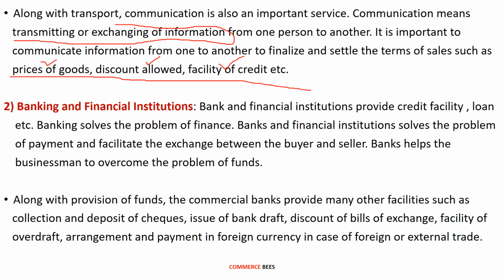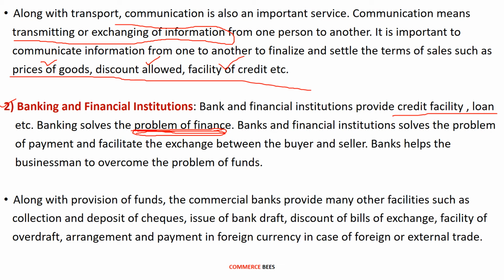The second is banking and financial institutions. Banks and financial institutions provide credit facility, loans, etc. So these are the facilities that a bank or a financial institution will provide to the producer or to the trader. Banking solves the problem of finance. So the producer or the trader of goods will approach the banks or financial institutions whenever they face the problem of finance. Banks and financial institutions solve the problem of payment and facilitate the exchange between the buyer and seller.